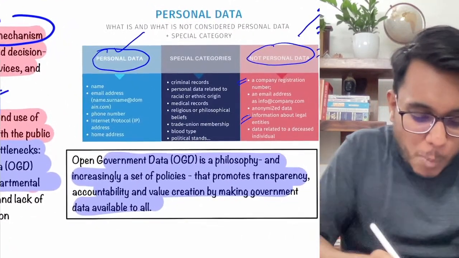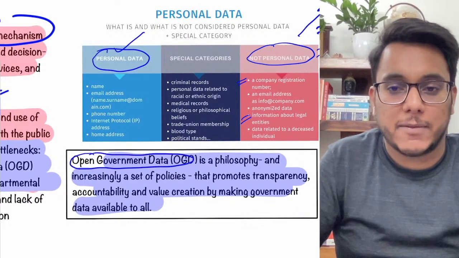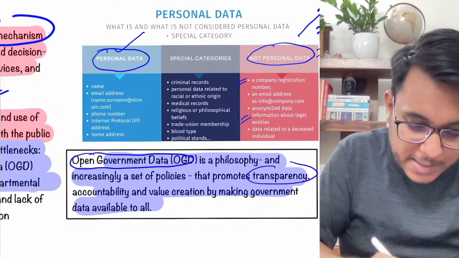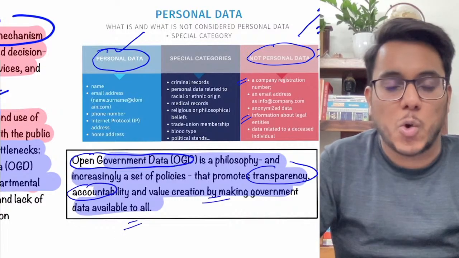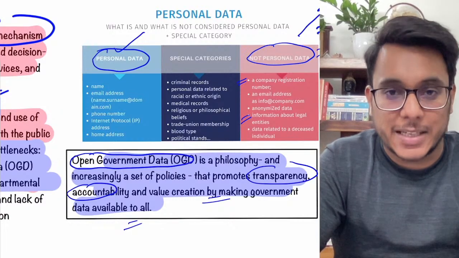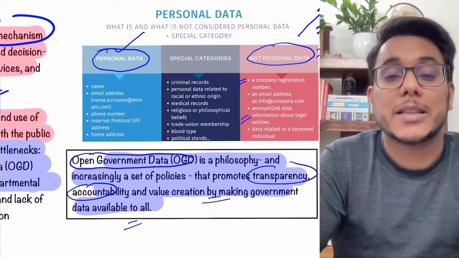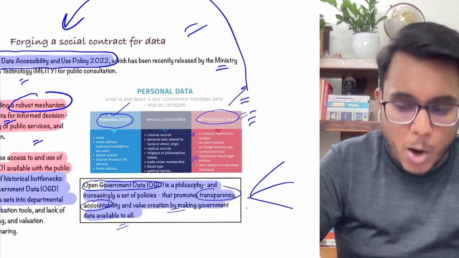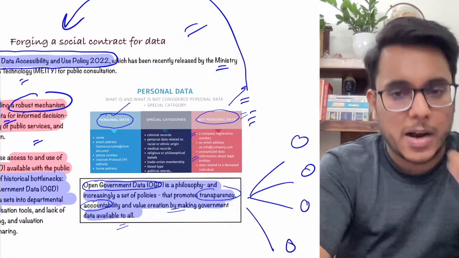See, there is the open government data philosophy. What is this open government data philosophy? It provides that we need to promote transparency, accountability and value creation by making government data available to all. Government is collecting so much data. For example, government is collecting health data, demographic data, data with respect to economic growth. Government needs to make this data open to all people so that the stakeholders can make their policies on it.